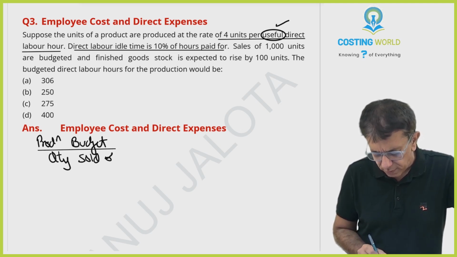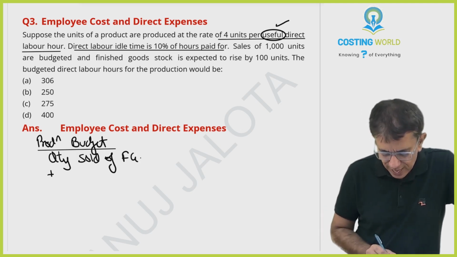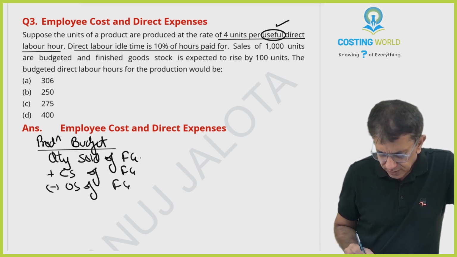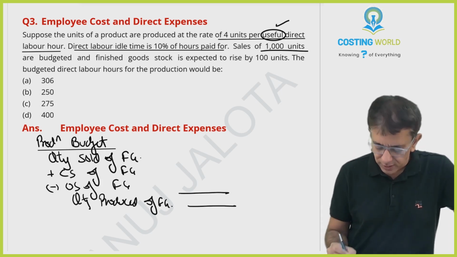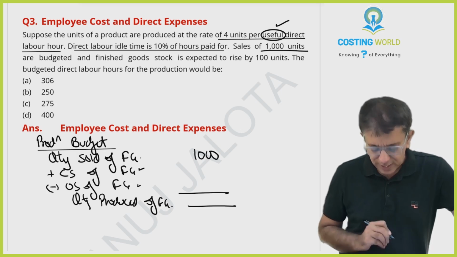How do you find out quantity produced of finished goods? We start with quantity sold of finished goods, add closing stock of finished goods, less opening stock of finished goods. That will give you quantity produced. Now see, quantity sold is 1000 units. Add closing stock, less opening stock.